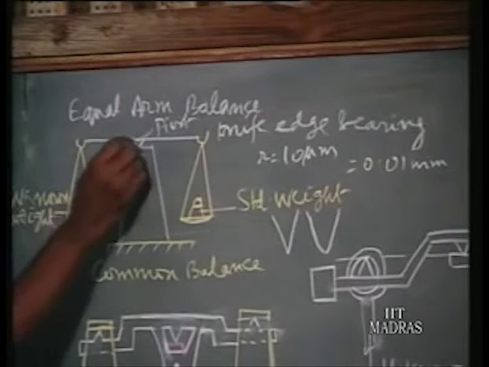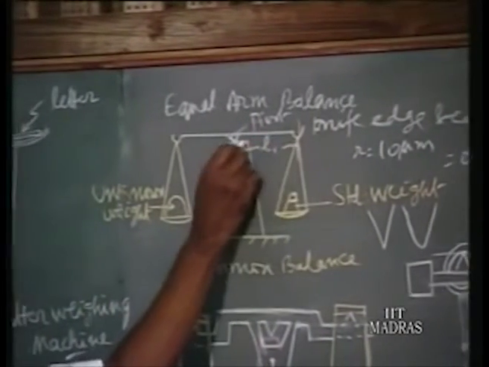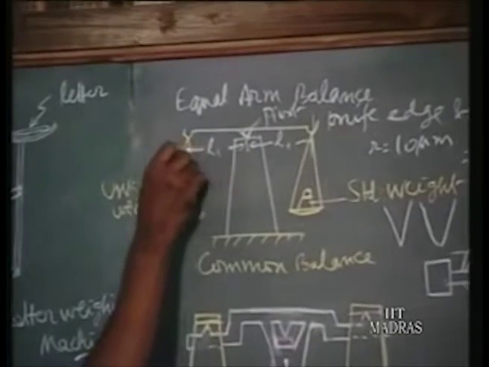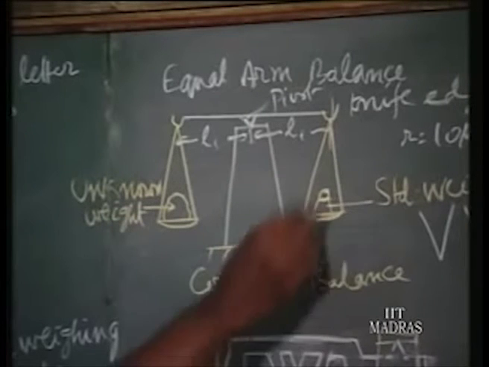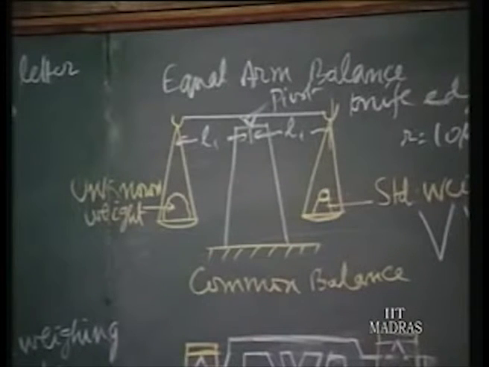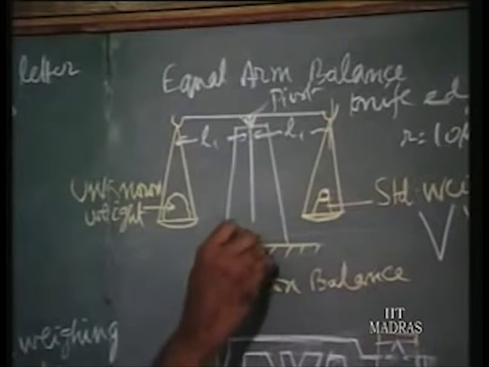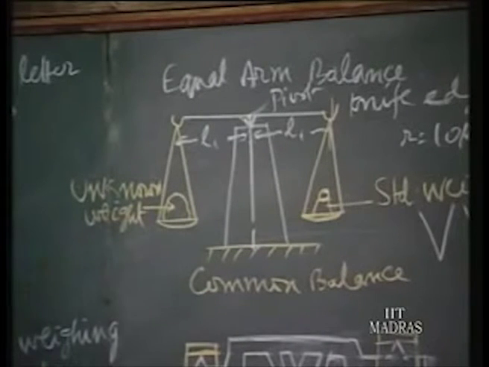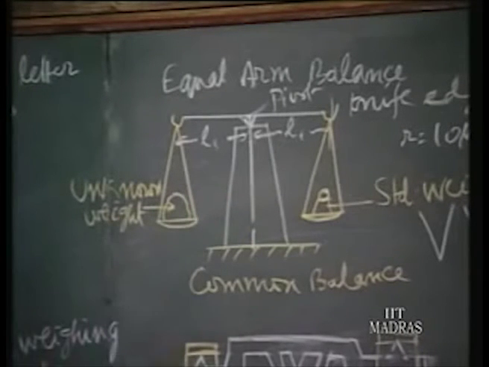So here we have only one knife edge bearing, and the two ends are equal. This is L1, this is also L1 from the pivot. That's why it is called equal arm. From two hooks the pans will be hung, and the standard weight is put on one side. We all see whenever we go to a shop, our commodity is put in the other one, until the pointer comes to the stationary mark. Until the mark stands here, we have to add the commodity, otherwise it will be tilting. Until it comes to the standard mark, we add weight and then we measure it like that. So the accuracy may be a few tens of grams.